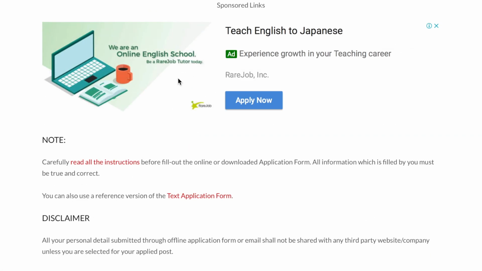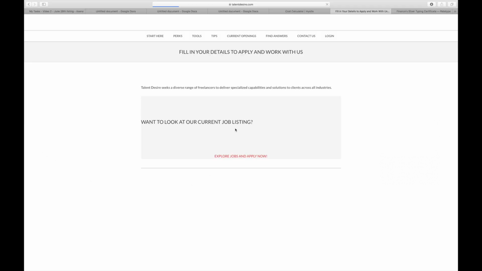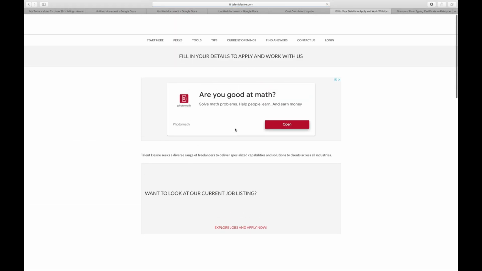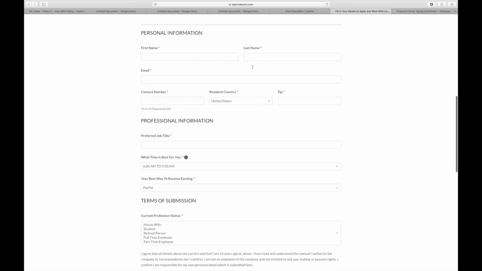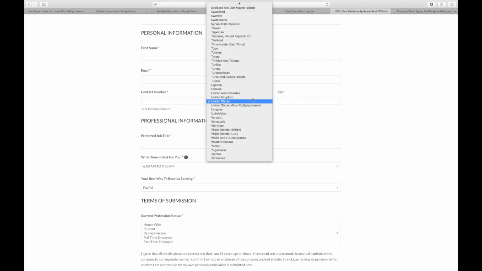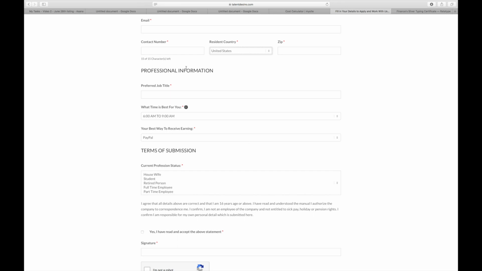When you scroll down below this page, you can see that you are going to fill in your personal information. So the first thing that you have to do is click on Accept Privacy Policy and then put in your first name, your last name, your email address, your contact numbers, and also your country. Moving on to the next step, this is basically all about your professional information, and it is a very important section. Most people do it wrong in this step.